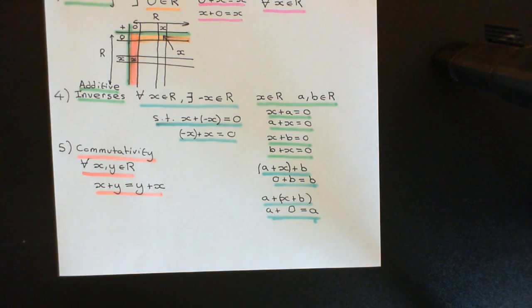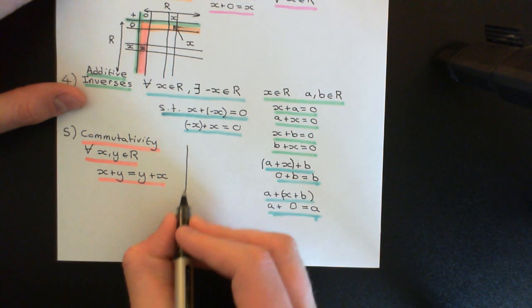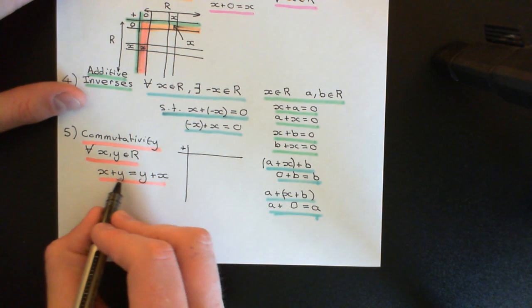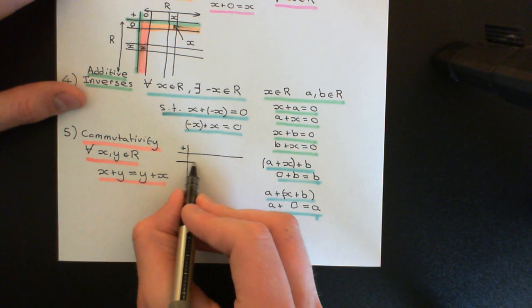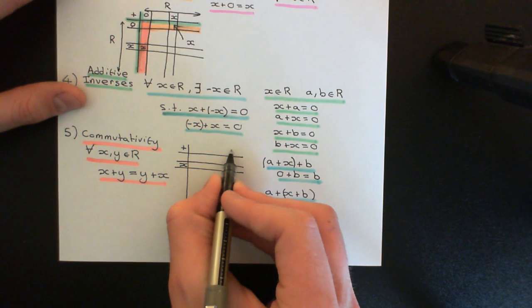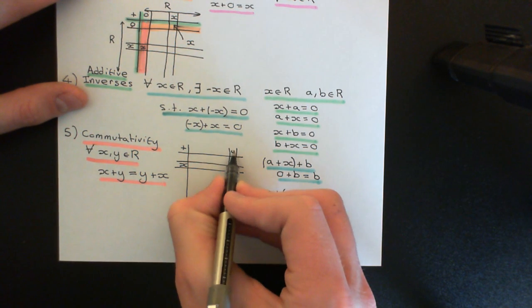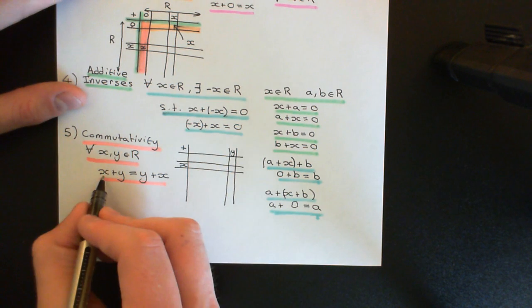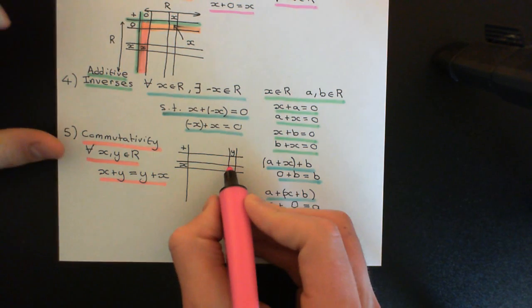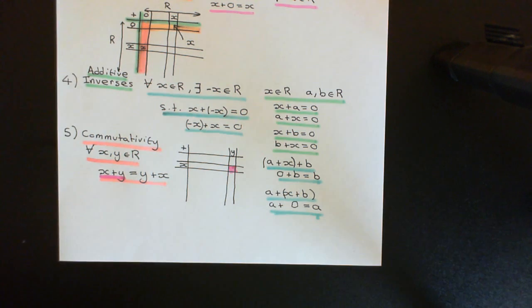Now what does that actually mean? Let me just straighten this up. In terms of a picture of our addition composition table, let's firstly have a look at what x plus y is. In x plus y, we'll take the row dedicated to little x, and we'll take, let's say, the column dedicated to little y. So here's the column dedicated to little y, and that's the left-hand side here. Here is the answer to the left-hand side, so this is what x plus y is equal to.